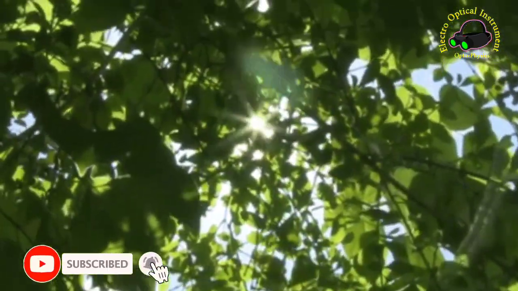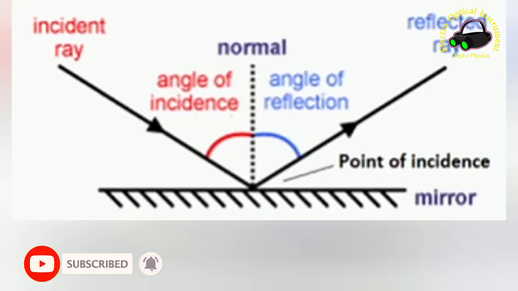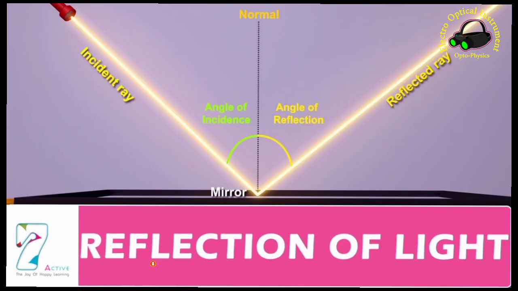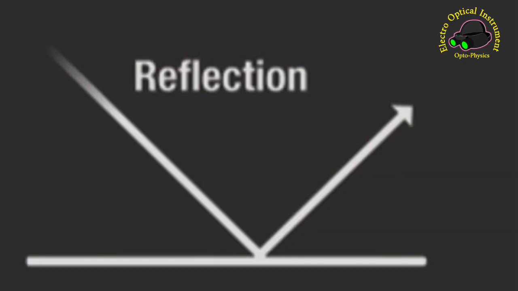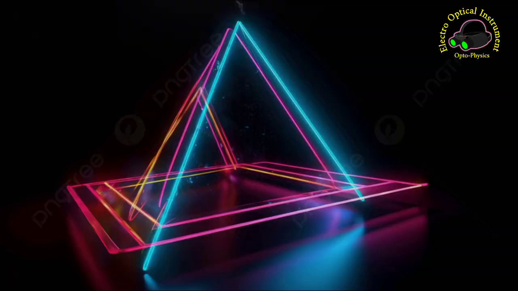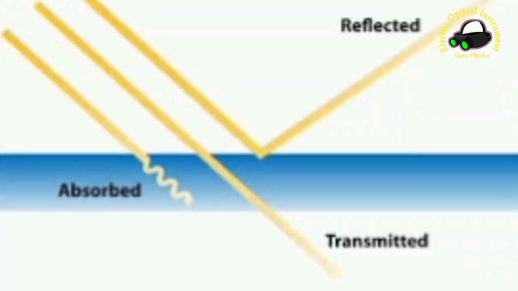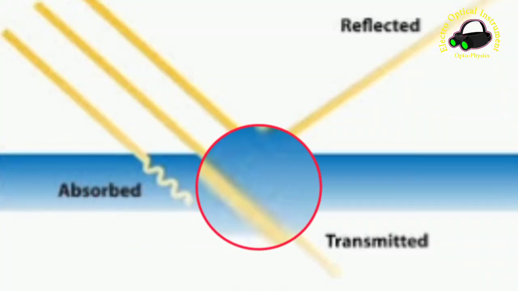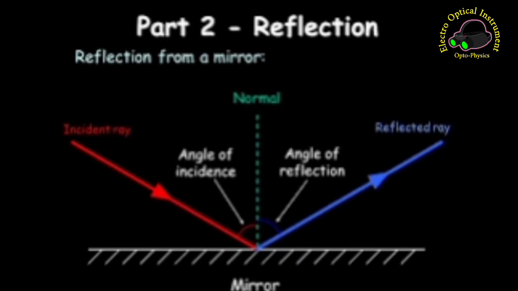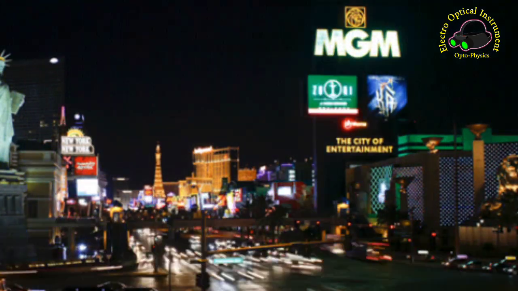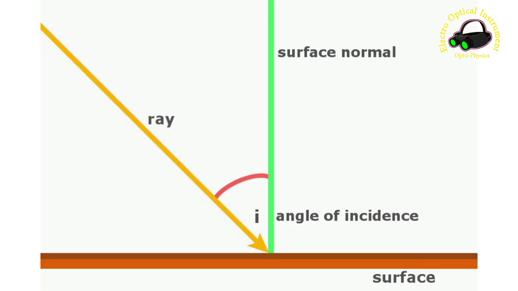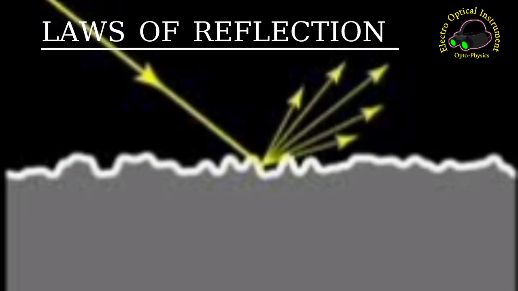Reflection of light theory. Reflection of light refers to the phenomenon where light bounces back from a surface after striking it. The surface may be a mirror, water, or any other smooth surface. When light strikes a surface, some of it is absorbed and the rest is reflected. The law of reflection describes how light behaves when it strikes a reflective surface.